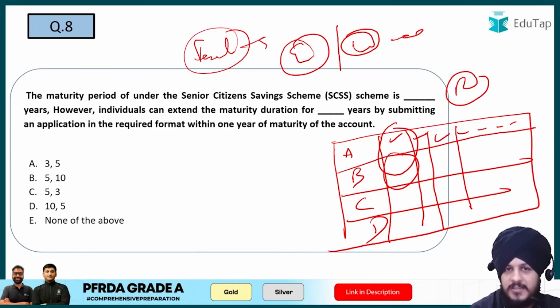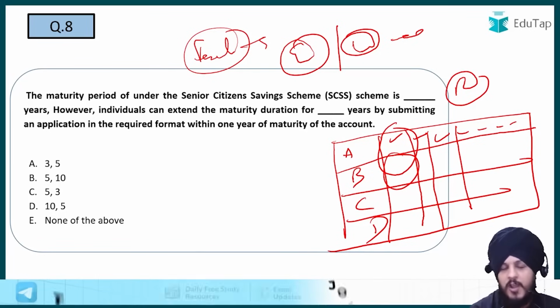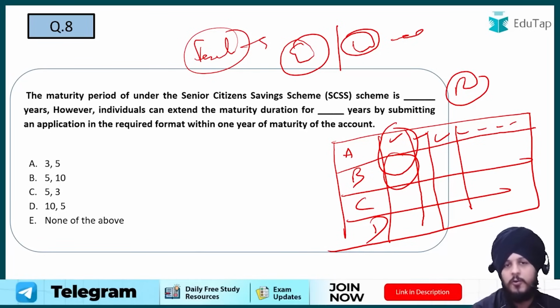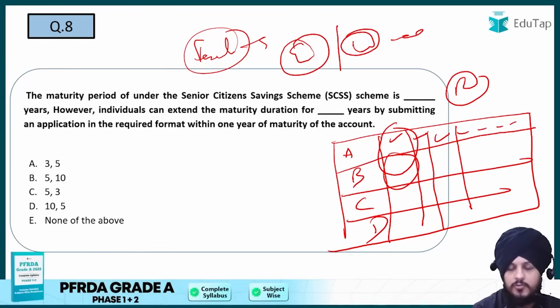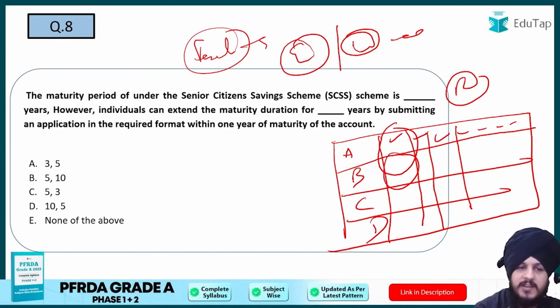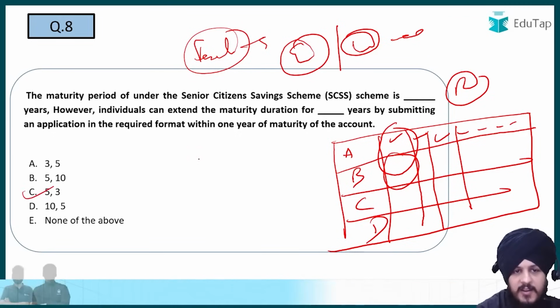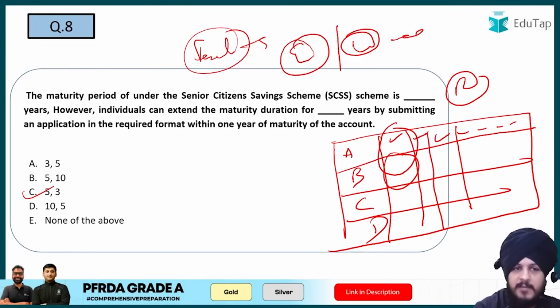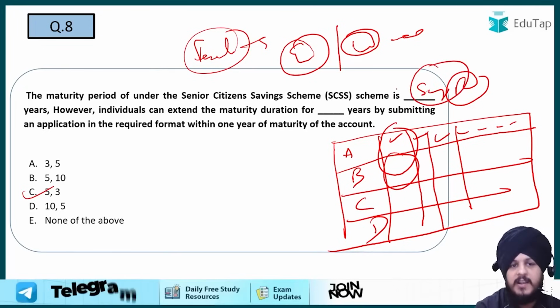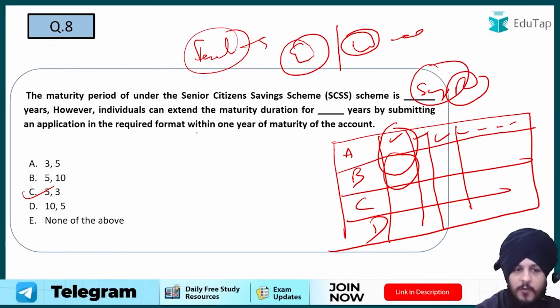Now this is just a suggestion from my end, अगर आप कुछ और कर रहे हो जो आपके लिए ज्यादा हेल्पफुल है तो आप ऑफ कोर्स उसे कंटिन्यू कर सकते हो, but this is just a small suggestion from my end and I think it is going to help you, right. So question 8 का answer होगा I would say 5 and 3, right? So basically the maturity period under the senior citizen savings scheme is basically 5 years, but the individuals, they can extend the maturity duration for 3 years.